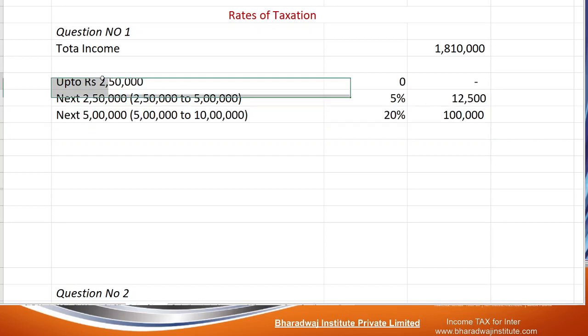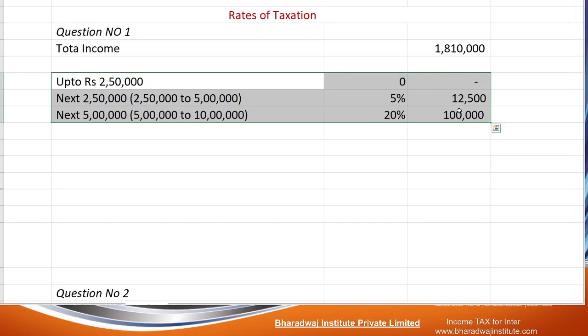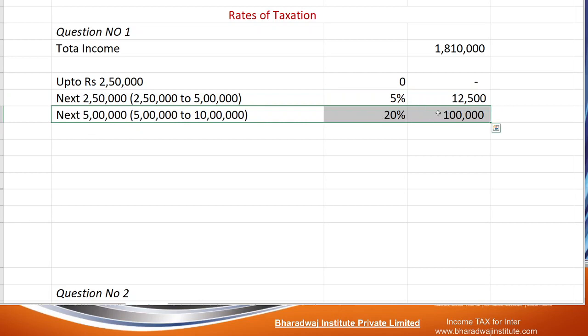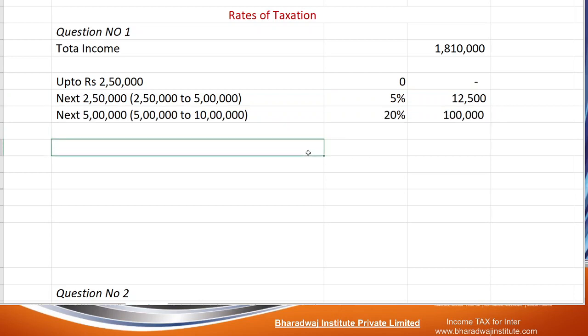So from this you have to understand, normal income for a normal person. Up to 10 lakhs, it will be like 12,500 plus 1 lakh. We will be applying shortcut in the future. Up to 2 lakh 50,000, 0. Next 2 lakh 50,000 into 5%, 12,500. Next 5 lakhs into 20%, 1 lakh. So if your income is exactly 10 lakhs, the tax is 1 lakh 12,500.